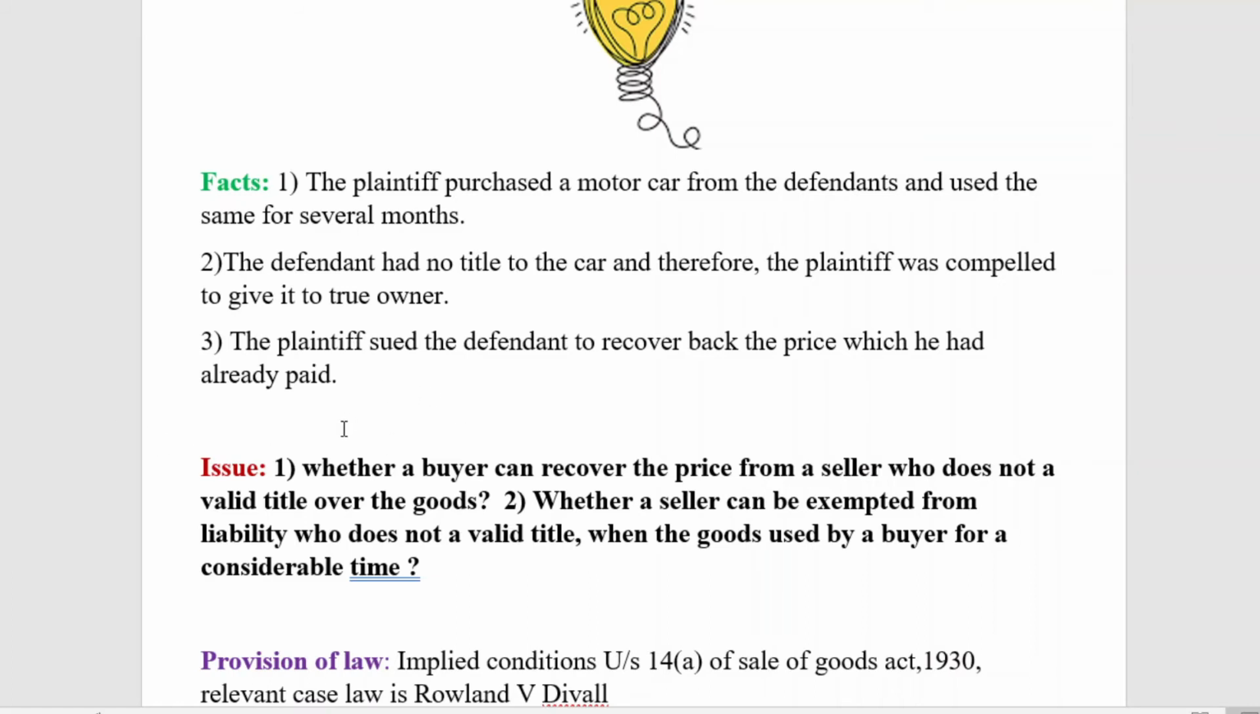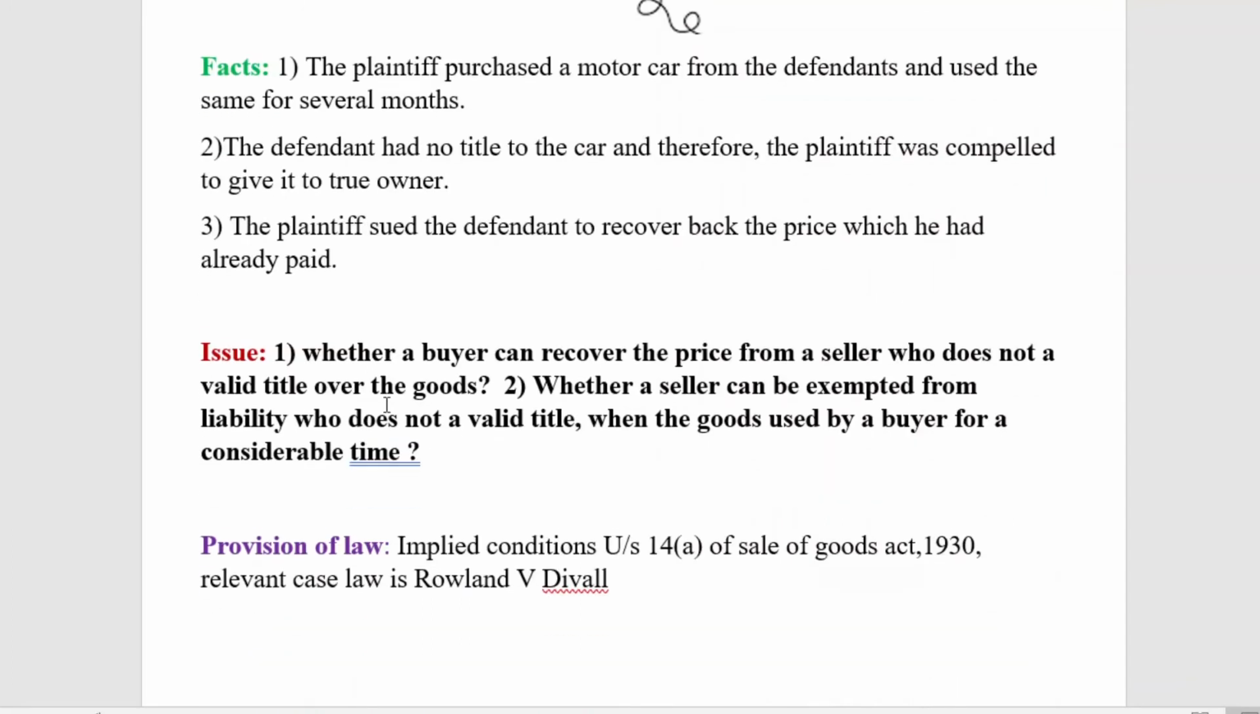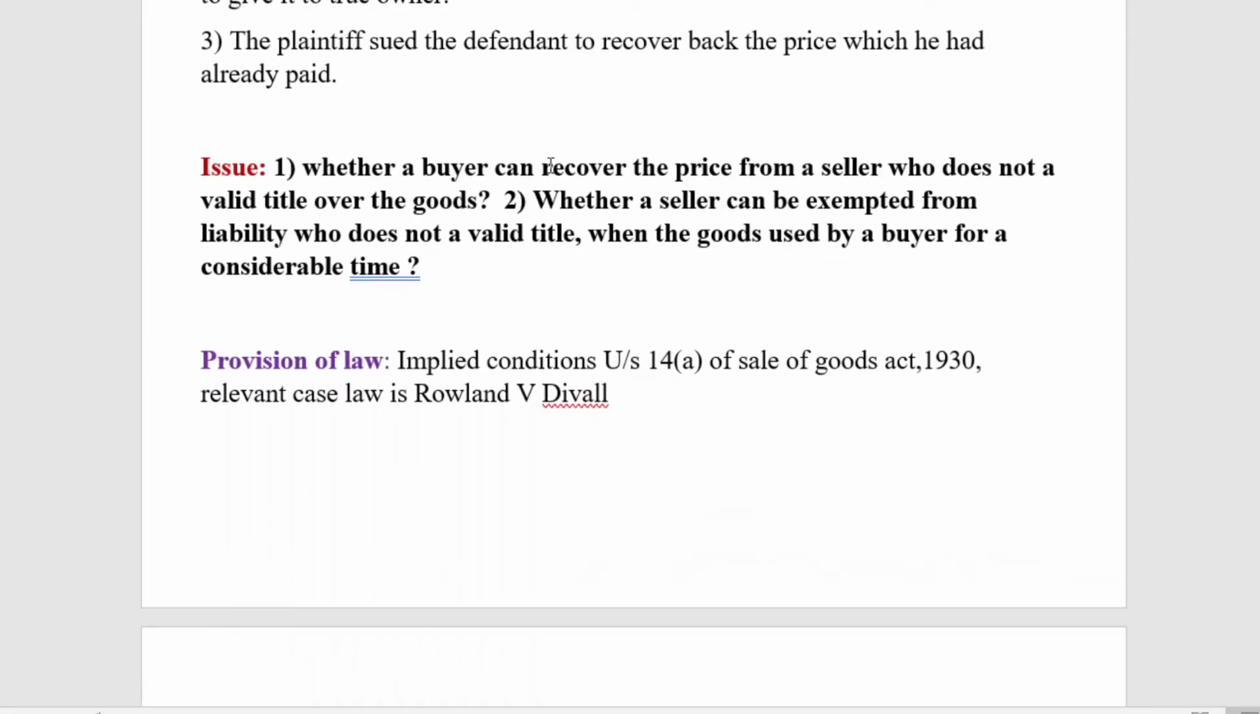Here what we have to see is that the defendant has a defective title. That means he doesn't have a title over the car. He doesn't have the ownership over the car. Then how can he transfer the ownership, or the property in the goods? So passing of the property is very much important. So here the issue is whether a buyer can recover the price from a seller who does not have a valid title over the goods.